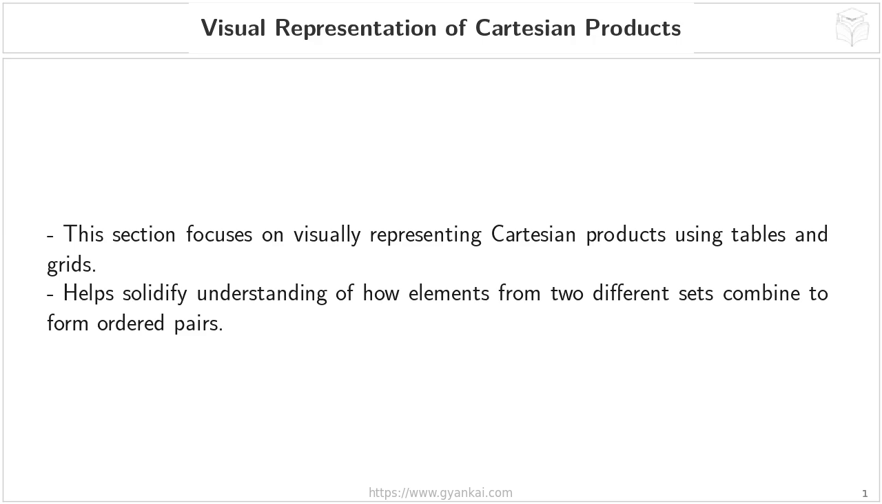Think about it, when we started, we were just listing out ordered pairs. That works fine for small sets, but as the sets get bigger, it becomes really easy to make mistakes or miscombinations. That's where these visual tools come in. The main goal here is to help you see how elements from one set are paired with elements from another set to form those ordered pairs. By visualizing it, it will solidify your understanding of the whole process.